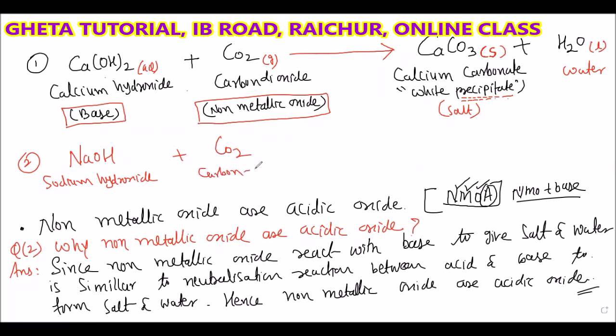What is the product you will get? Sodium carbonate, Na2CO3. Exactly. Like calcium carbonate in the first example, here we get sodium carbonate.